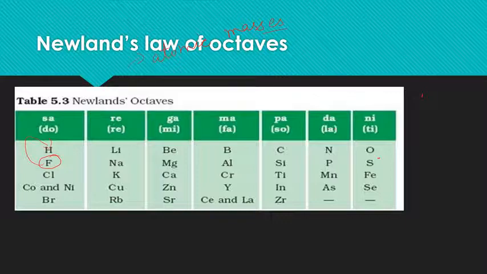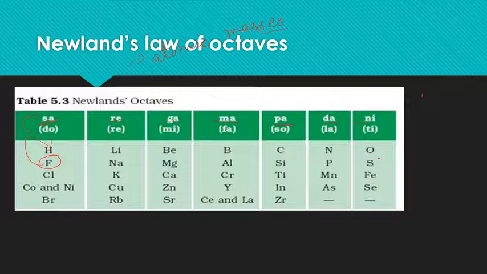Here these are the musical notes sa, re, ga, ma, pa, dha, ni. So the eighth musical note and the first musical note are similar. In this way he arranged the elements with respect to atomic masses, so that every eighth element had properties similar to the first element.